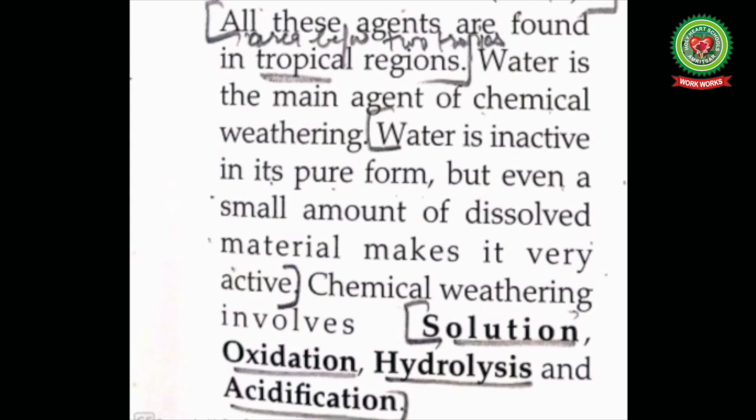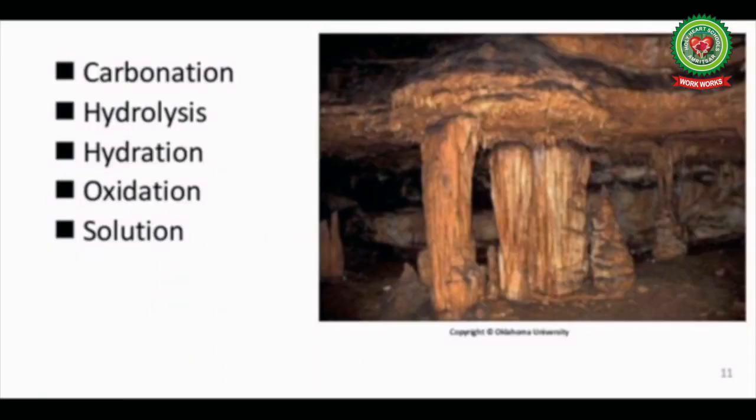Water is the main agent of chemical weathering. Here, chemical weathering takes place in all the regions where there is a high temperature and abundance of moisture. These agents are found in the tropical regions. Water is the main agent of chemical weathering. Water is inactive in its pure form, but even a small amount of dissolved material makes it very active to disintegrate the rocks. Chemical weathering involves carbonation or acidification, hydrolysis or hydration, oxidation, and solution.